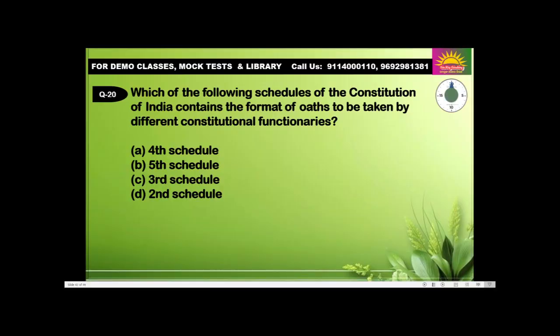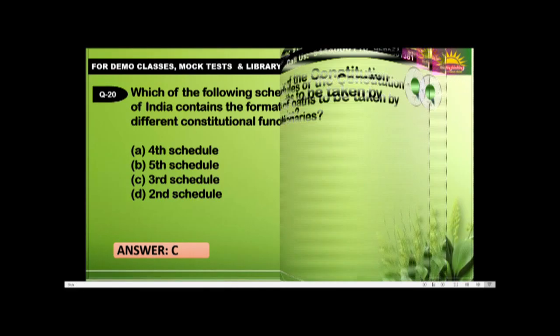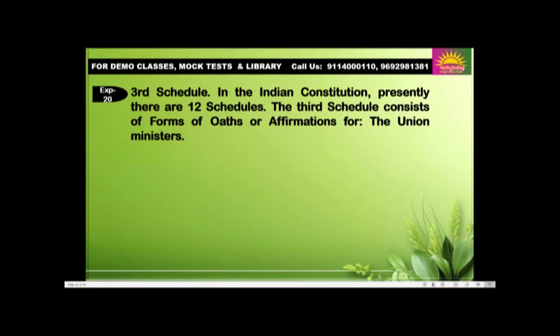Last question. Which of the following schedules of the Constitution of India contains the format of oaths to be taken by the different constitutional functionaries? 4th schedule, 5th, 3rd or 2nd? Answer C, 3rd schedule. In the Indian Constitution there are presently 12 schedules. The 3rd schedule consists of forms of oath and affirmation for the Indian ministers.